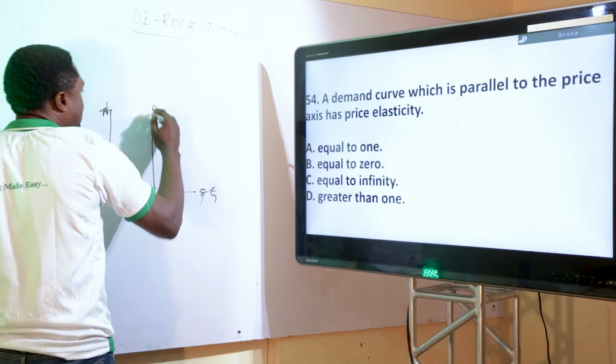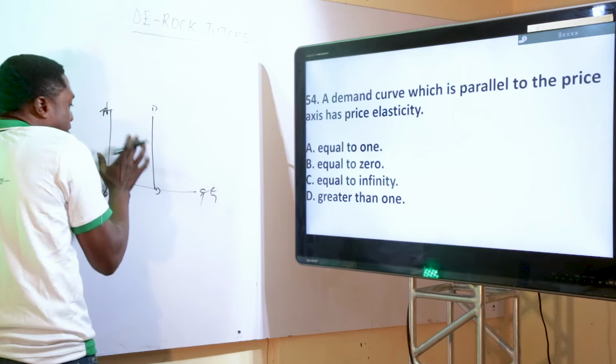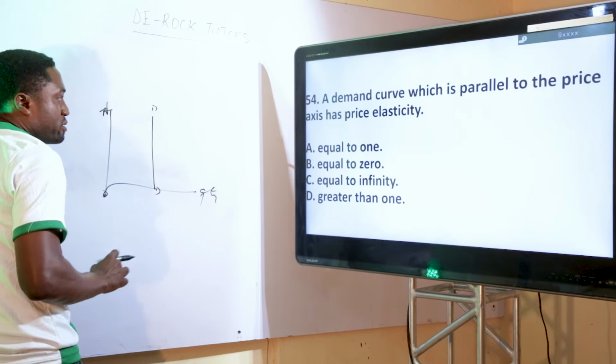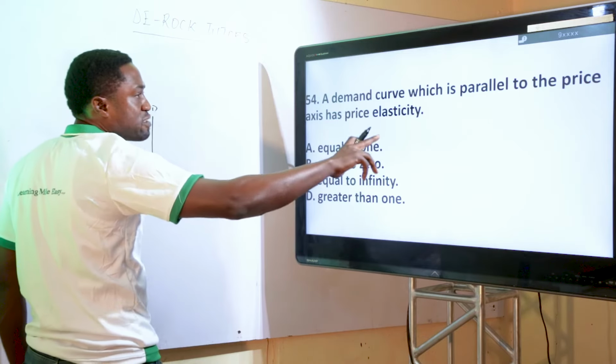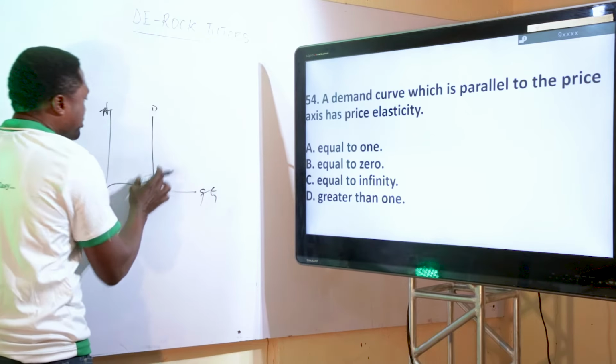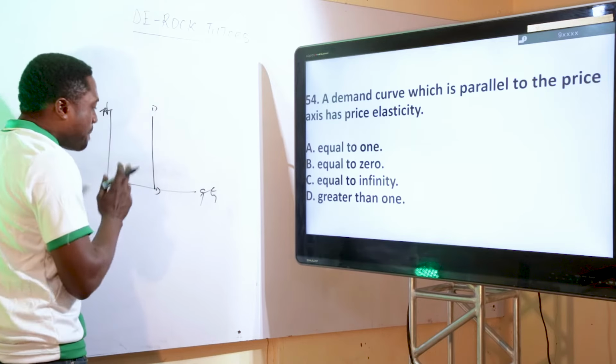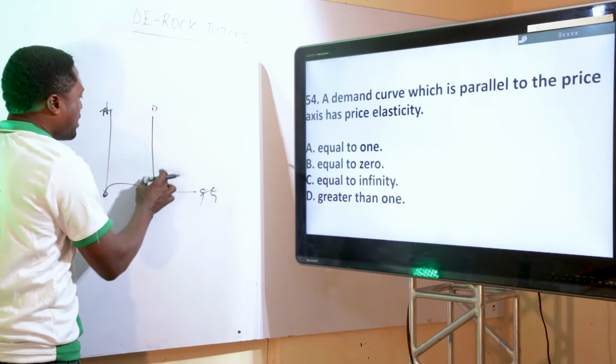This is the demand curve. This is the interpretation of this question. They are now saying a demand curve which is parallel to the price axis has price elasticity of what? If you look at it very well, this is what is called perfectly inelastic demand. Perfectly inelastic demand. And what does it mean?